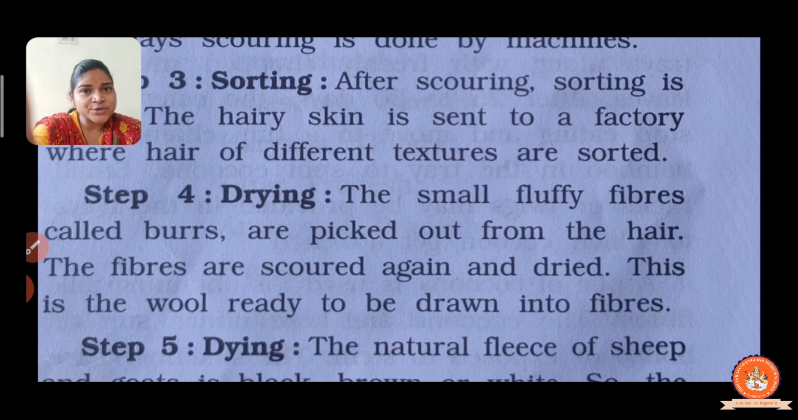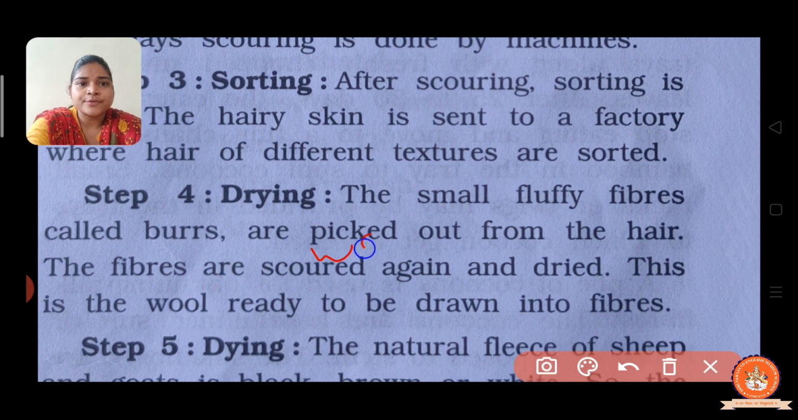So after the sorting, the next step is removal of burrs from the fiber. The small fluffy fibers called burrs are picked out from the hair, and the fibers are scoured again. The fibers are washed again, here you can write wash also, and dried. So this is the wool ready to be drawn into fiber.